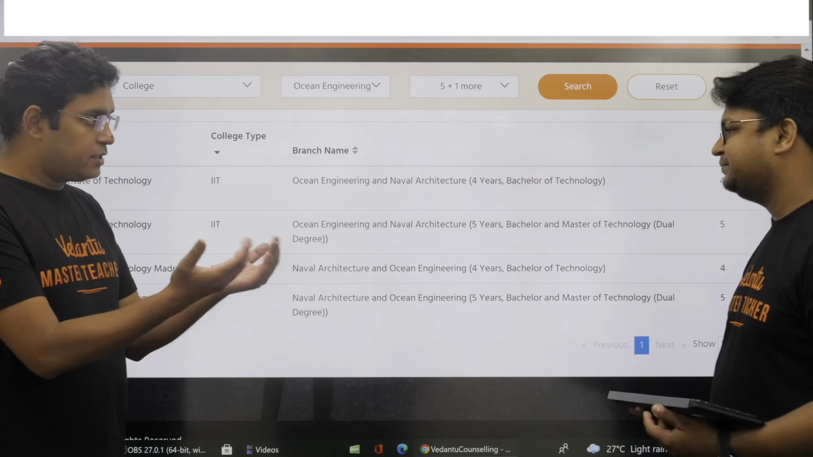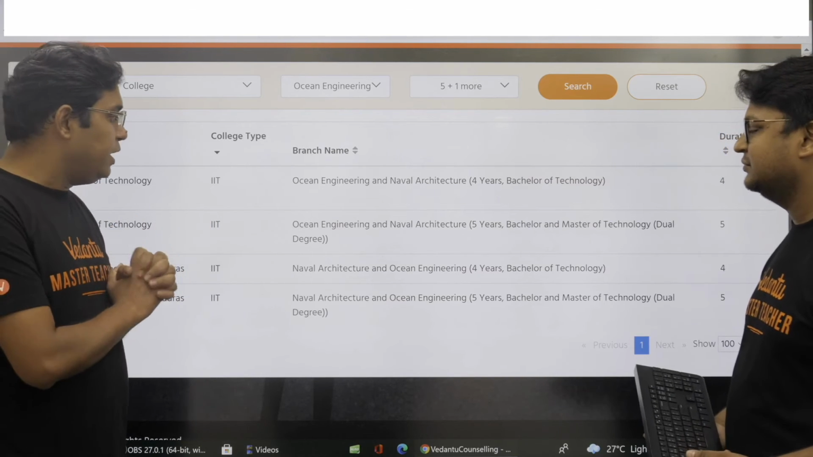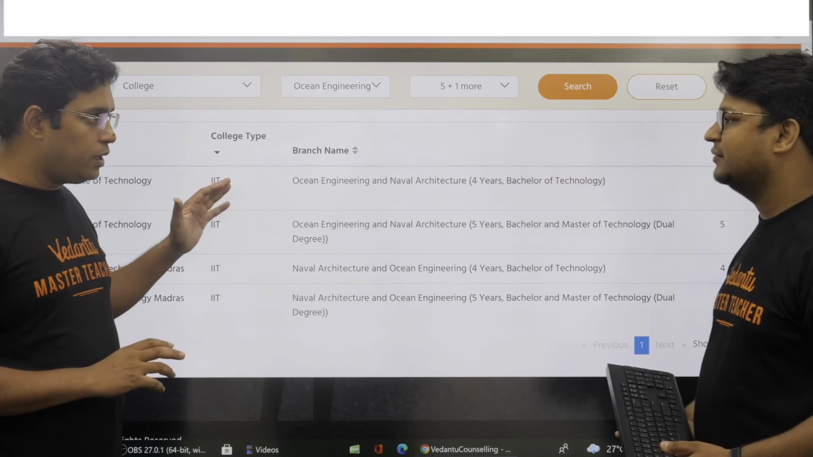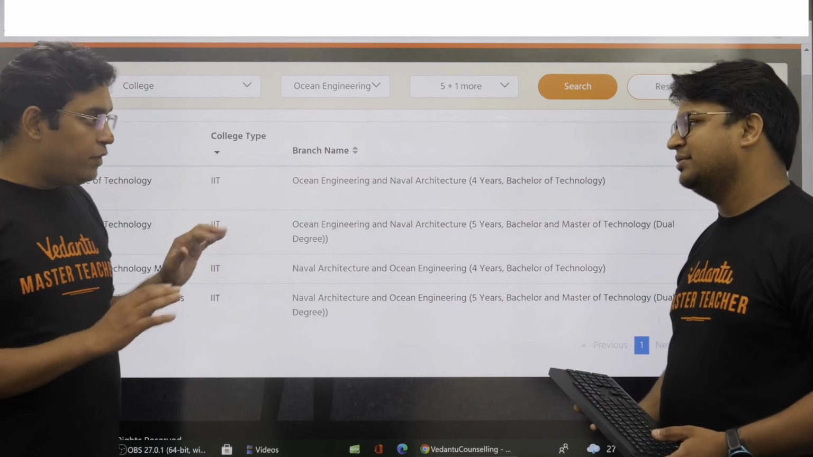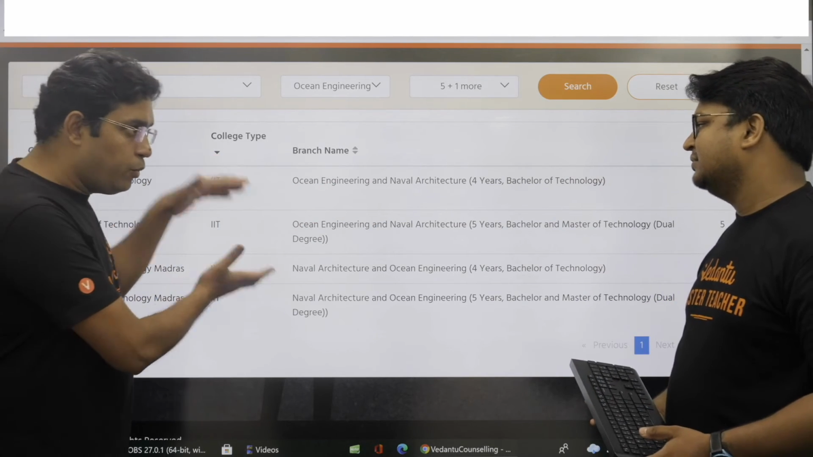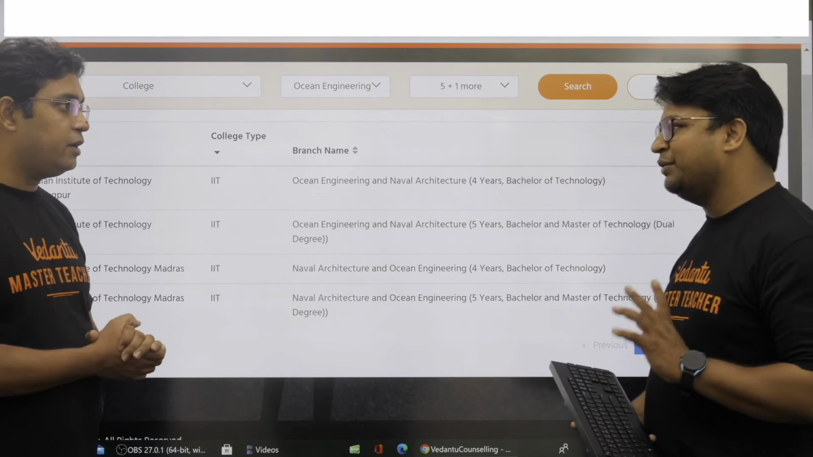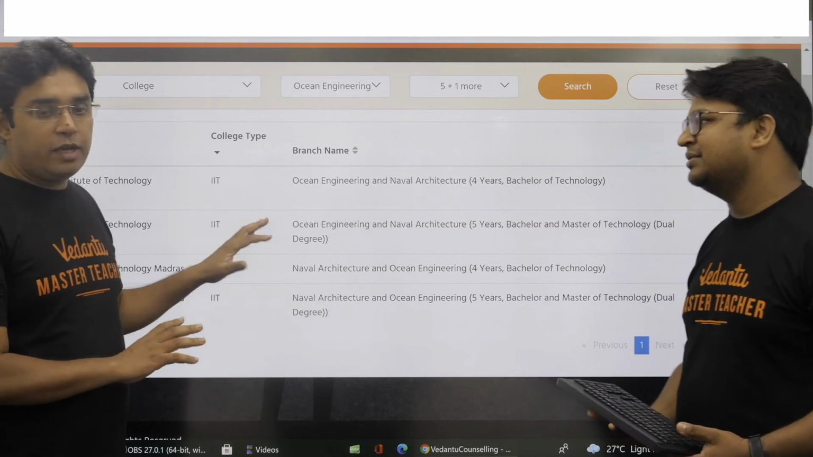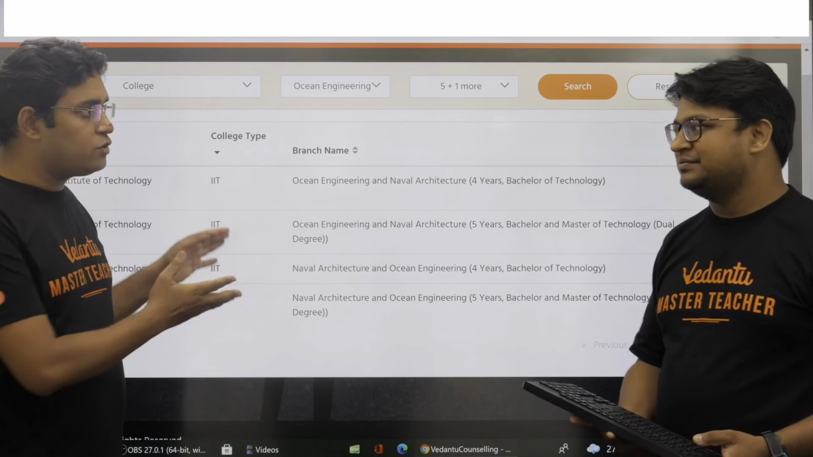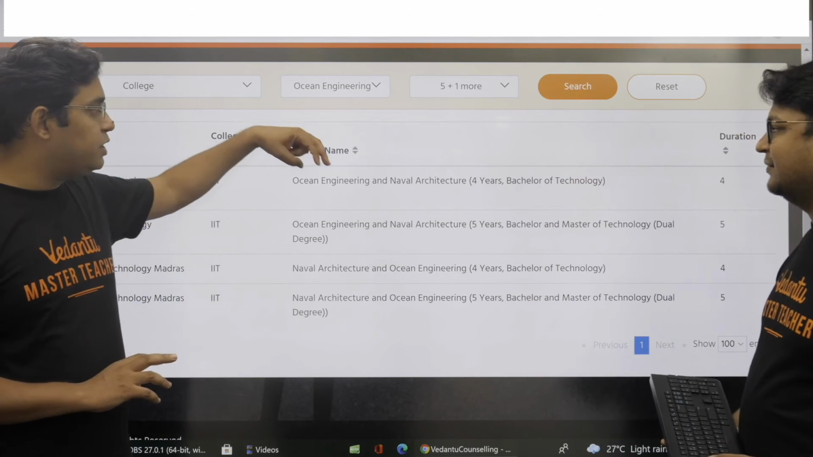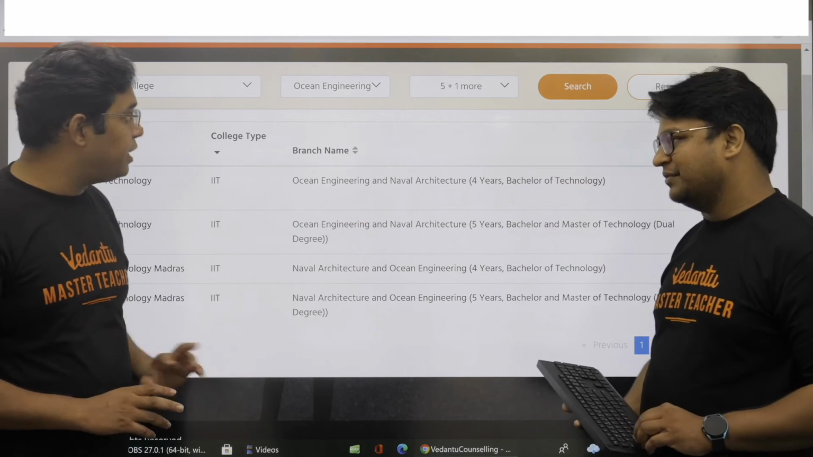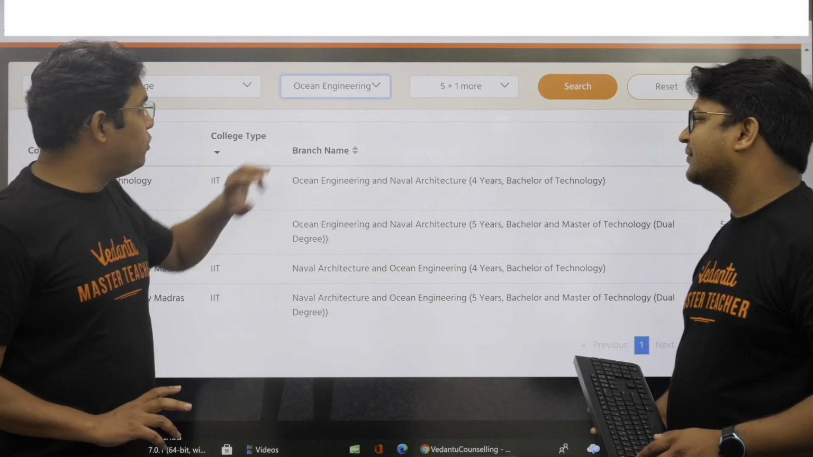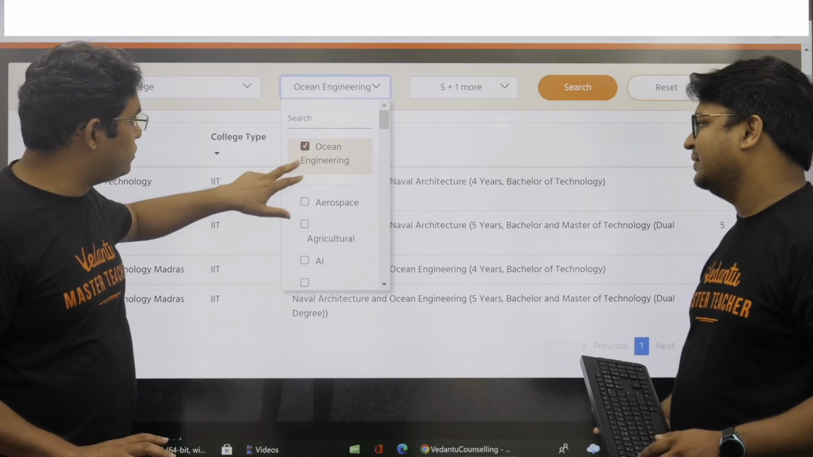I was about to ask you that question: if someone goes to the JOSAA portal and wants to search ocean engineering and naval architecture, will that person be able to select both of them or only one of them? Only one, he would only be able to select one. Here you can see there are only 2 branches, so maybe it is not that difficult. You can first select ocean engineering and naval architecture, and then naval architecture and ocean engineering. But if you go for chemical engineering, let us go to chemical engineering.